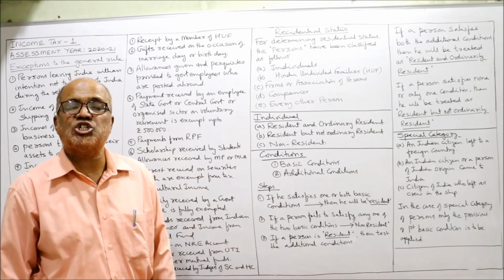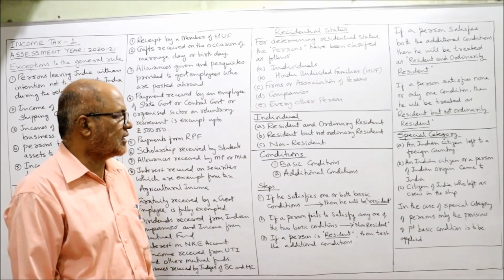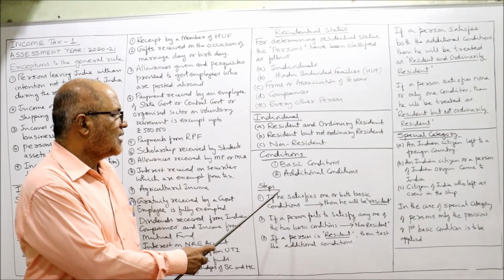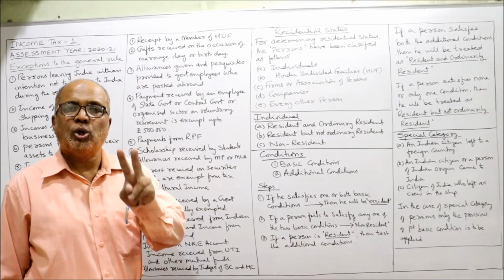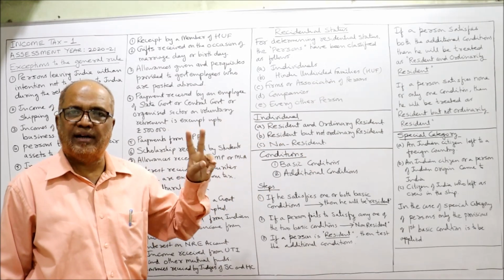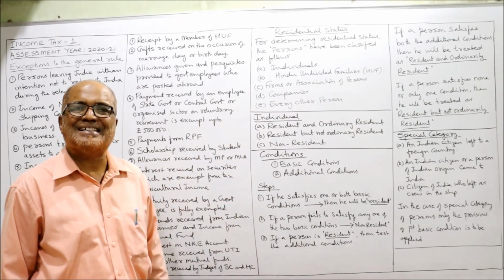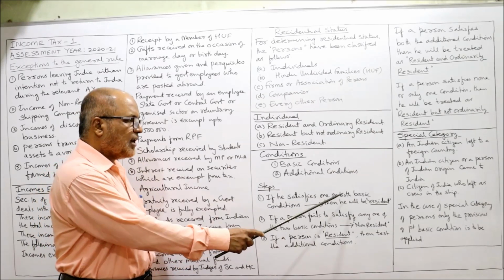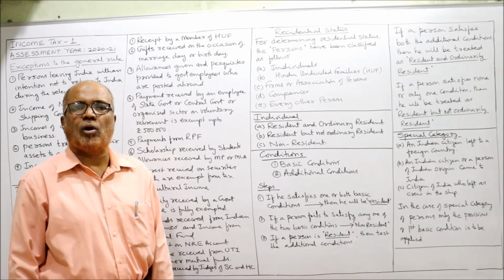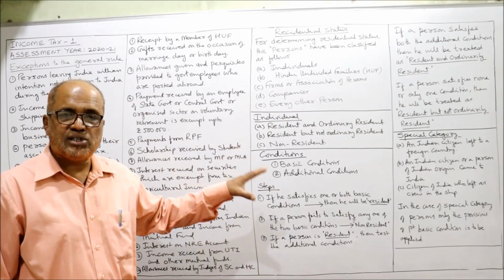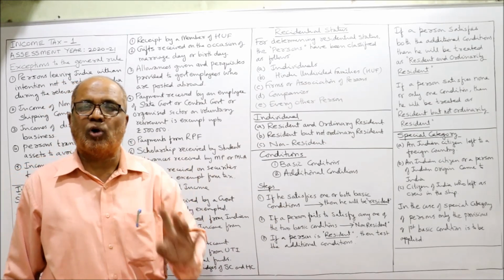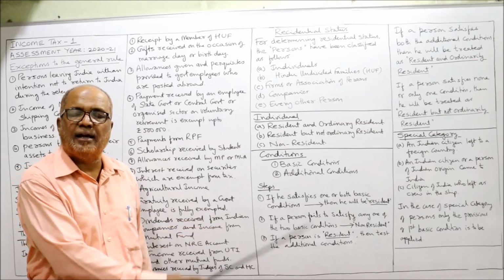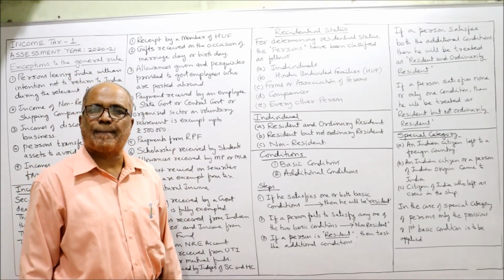Now, conditions. In order to determine the residential status, we have two sets of conditions: basic conditions and additional conditions. By applying these sets of conditions, we determine his residential status. Now what are the steps here? Remember, two basic conditions and two additional conditions are given. I'll explain in detail. The first step is, if he satisfies one or both of the basic conditions, then he will be called resident. Concentrate here. If you understand this provision, there won't be any difficulty while solving problems. In the coming videos, I am going to solve problems on finding residential status.